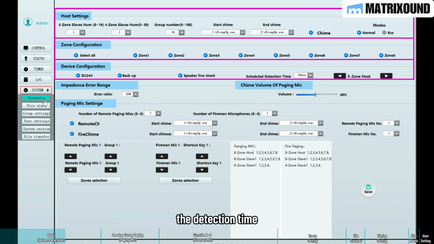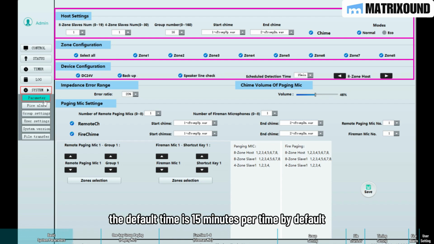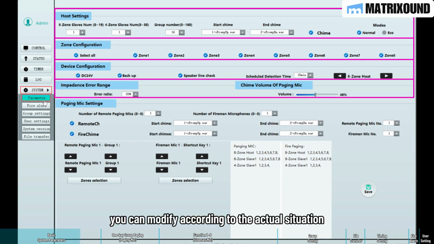The detection time settings must correspond to related devices. The default time is 15 minutes per time by default. Default setting. You can modify according to the actual situation.